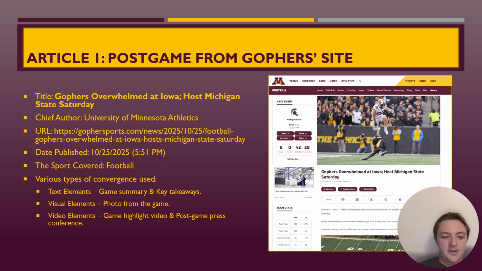And there's various types of convergence used, including text elements such as the game summaries and the key takeaways at the bottom of the article, visual elements such as the photo from the game, and then video elements. Those included in the article were game highlights. You can kind of see it at the bottom of the image I added. And then at the bottom of the article, there was also a post-game press conference.